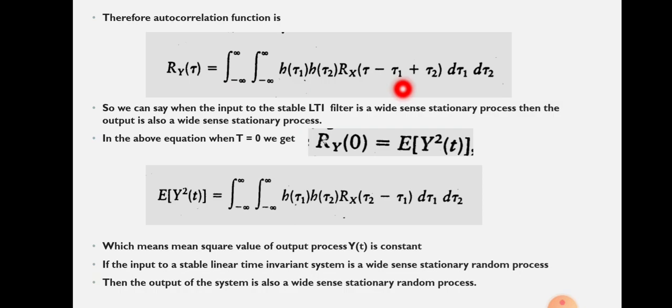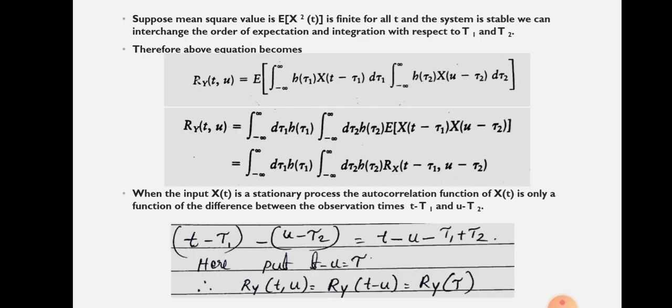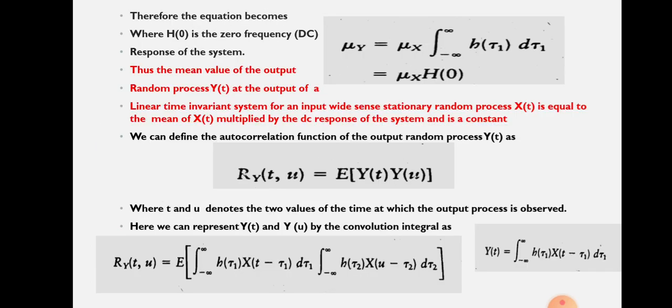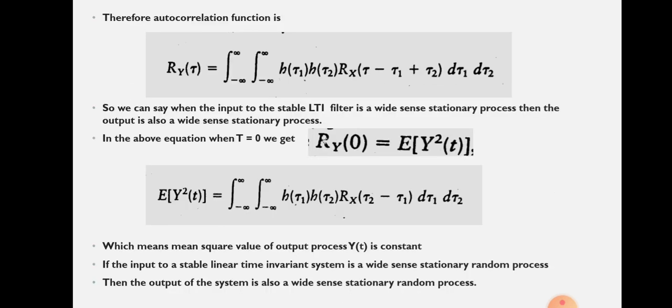The main conditions for a wide-sense stationary process are: first, the mean should be constant; second, the autocorrelation function is a function of time difference. So here both conditions are satisfied. First we checked the mean value we obtained, it is a constant value. Next we checked the autocorrelation function. Here you can see the autocorrelation function is a function of time difference.